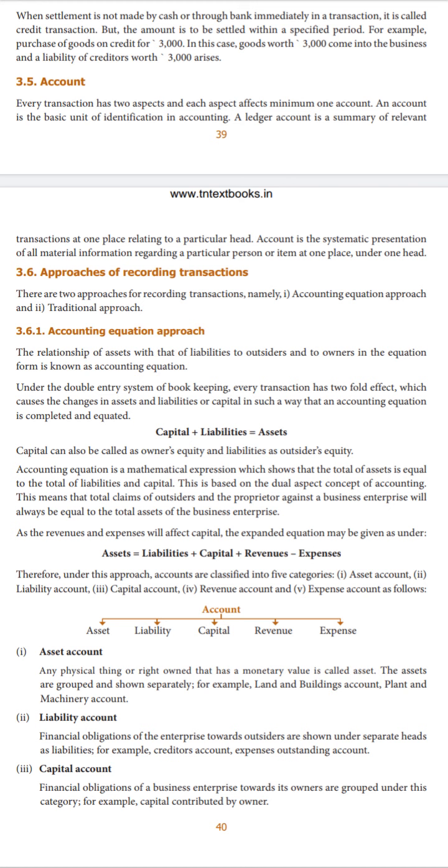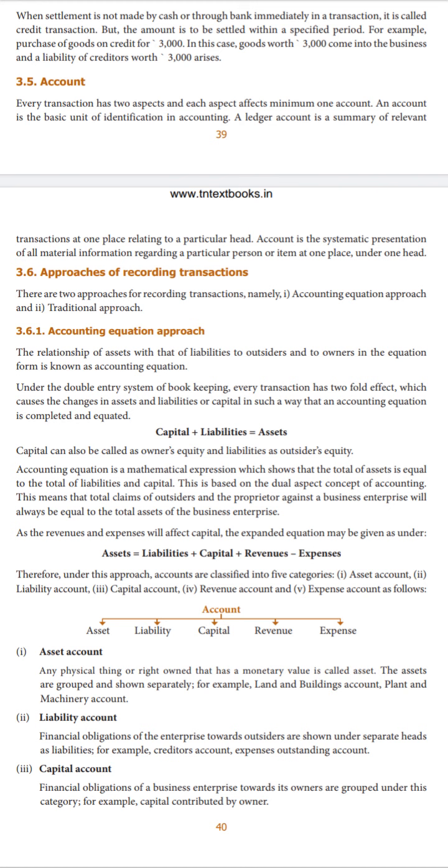So this formula is framed following the dual aspect concept. The formula says that when we add up the owner's equity, that is the investment given by the owner, and the borrowings from the outsiders, that is your liabilities, these two together must be equal to all the properties or belongings of the business enterprise.